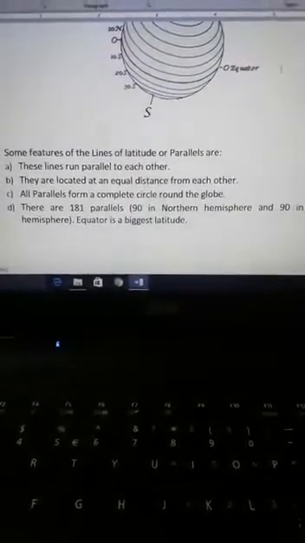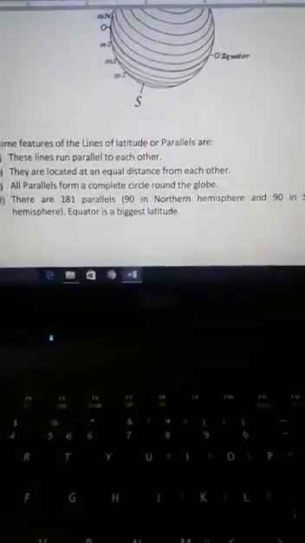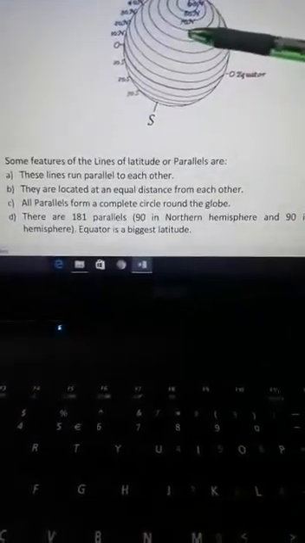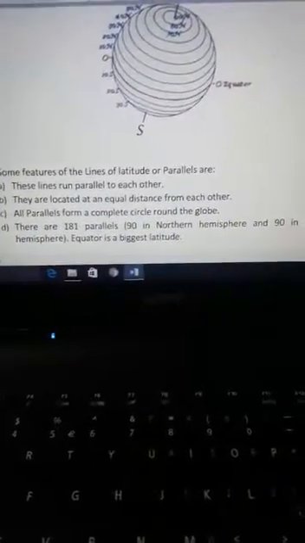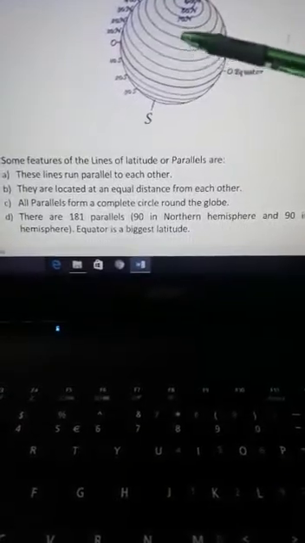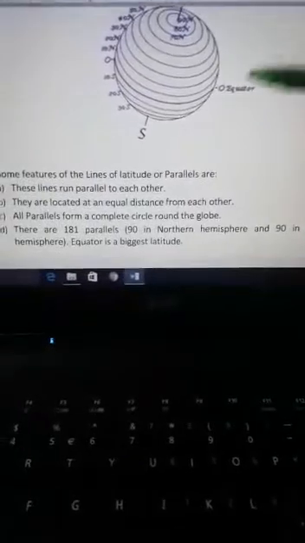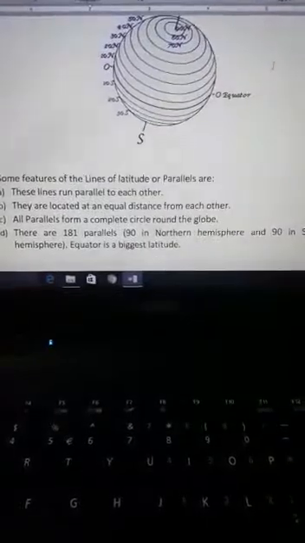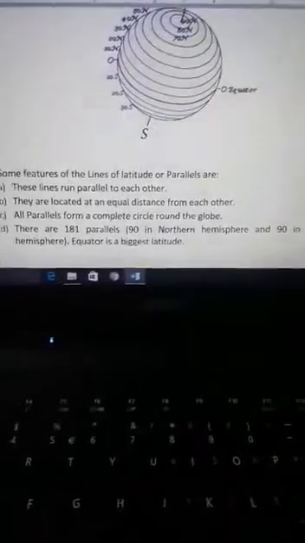Second feature, they are located at an equal distance from each other. As you can see in the diagram, the distance between two lines is the same everywhere. And what is the difference? The distance between two latitudes is only 1 degree. So we can say that they are drawn at a distance of 1 degree.